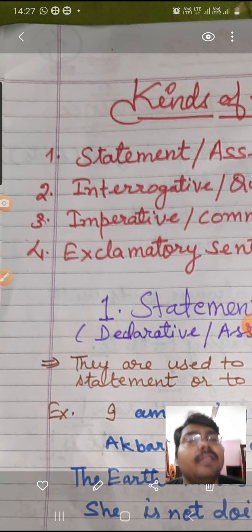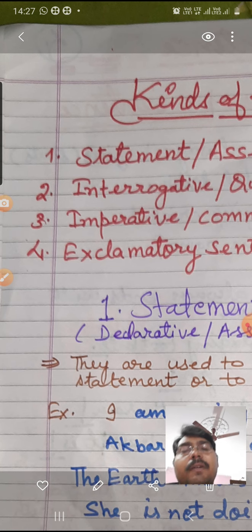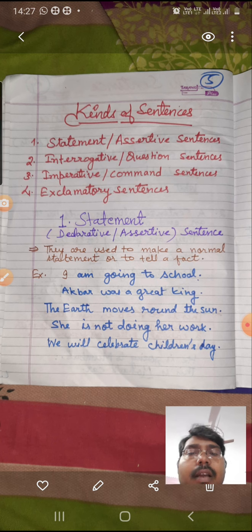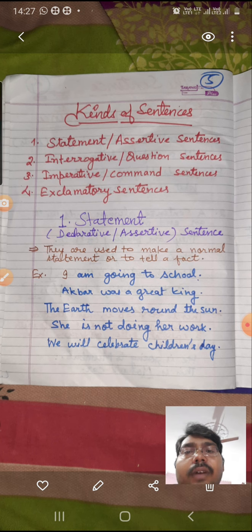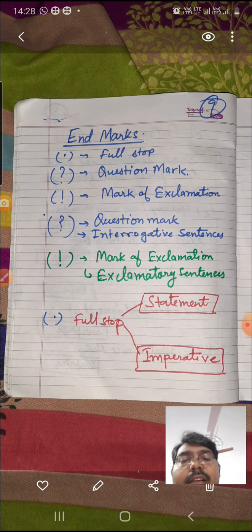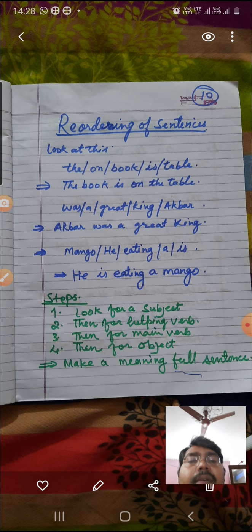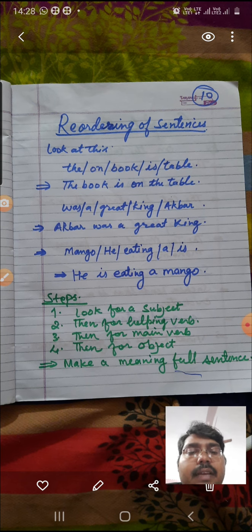In this way you can learn. These are a must to learn. This is the common mistake that students make, and for that their marks are deducted. So this is most important. You need to learn it. I hope you all will learn it. These spellings are also written in the book, and you can note them down and practice so that you can easily learn. So now you can easily identify which kind of sentence it is, by using end marks also. This is a trick also. So you can easily identify if there is an exercise to identify which kind of sentence it is.